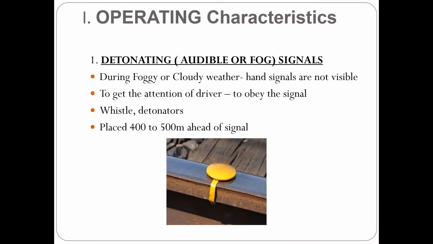During foggy and cloudy weather, when the hand or fixed signals are not visible, detonators are placed on the rails which explode with a loud sound when the train passes over them. This sound draws the attention of the driver to the proximity of the signals. From the safety point of view, the detonators must be placed on the rail at least 400 to 500 meters ahead of the signal to enable the driver to stop the train or to obey the signal. These signals consist of containers with explosives and are fixed to the rails by means of clips. In the figure you can see the detonators fixed to the rails by means of the clip.